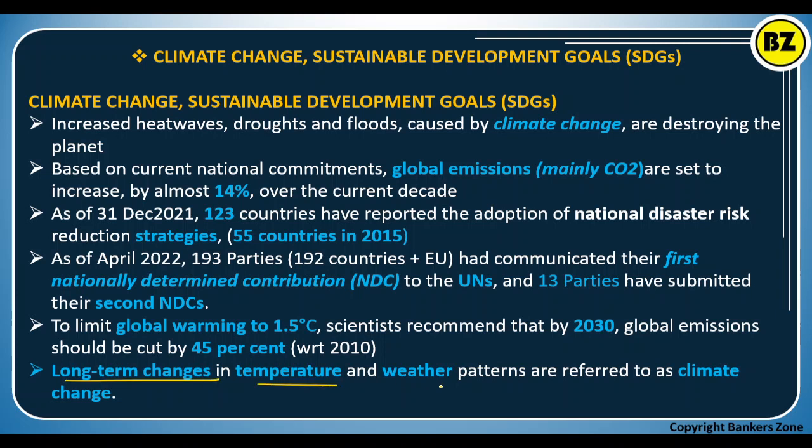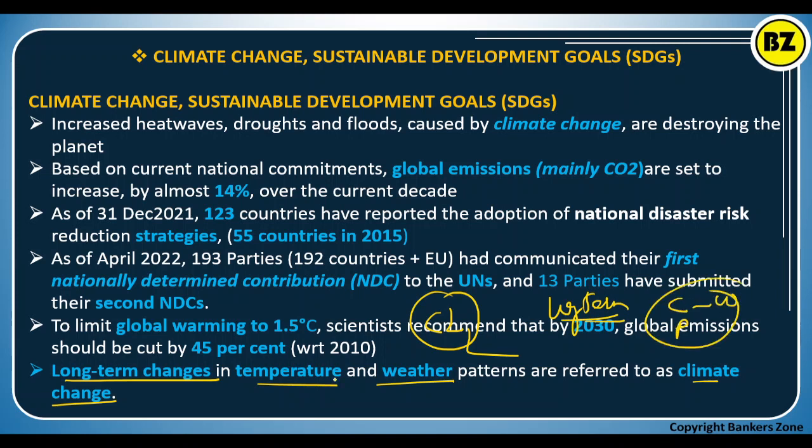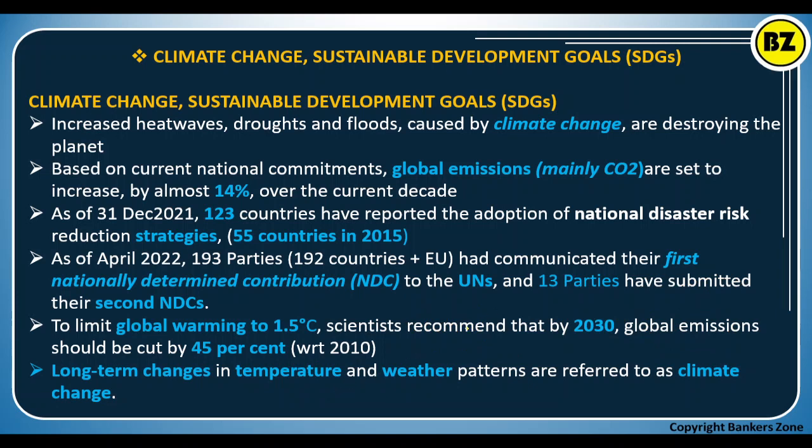Long-term changes in the temperature and weather patterns are referred to as climate change. So what is climate change? Long-term changes in the weather pattern. For example, when I was a kid of five or ten years of age, I observed the rain starting in June itself, and it would end around September. Then after October, November to January, there would be cold. Now that is somehow changing.